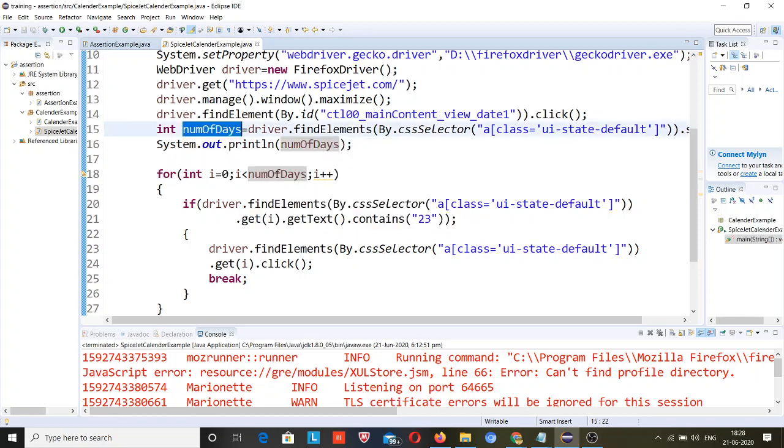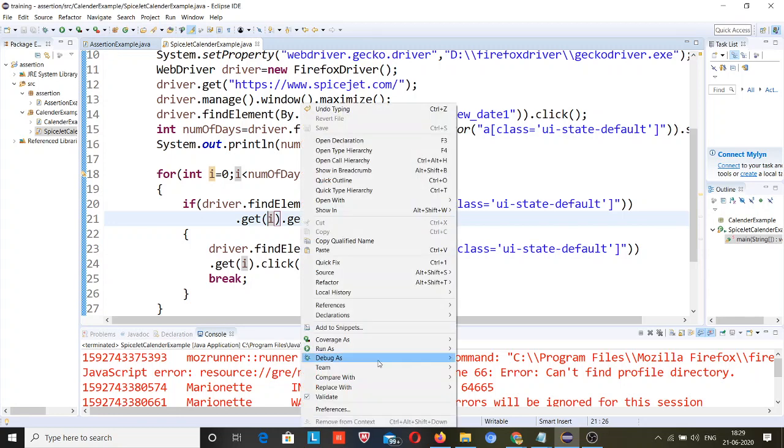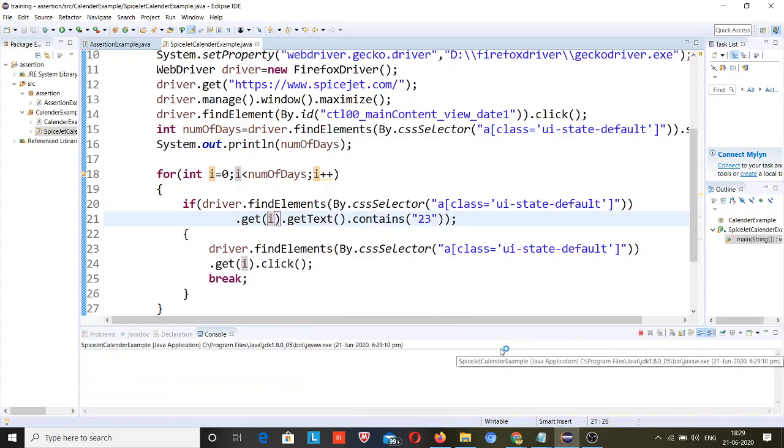So if your desired result is achieved, you break it from here and your loop will stop running. This is a normal core Java concept. If everything goes fine, this script will work fine, and if there is a problem, we will figure it out and fix it.